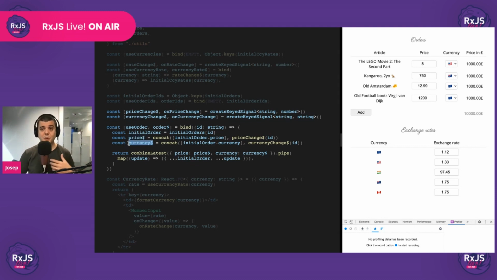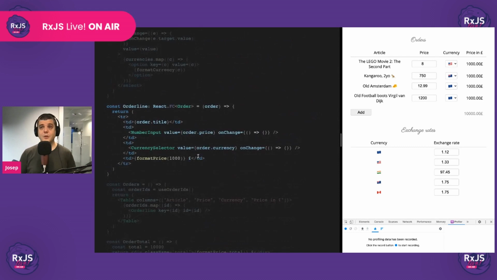So here we have a stream that will emit anytime that the price of the order changes. And here we have a stream that will emit anytime that the currency changes for that order. Now, with these two streams, we can just use combine latest. Isn't it nice that with RxJS 7, we can use combine latest with an object? Anyway, so we can use combine latest, and every time that there is an update, we're going to spread the initial order with the update so that this emits an update for the order that has been updated.